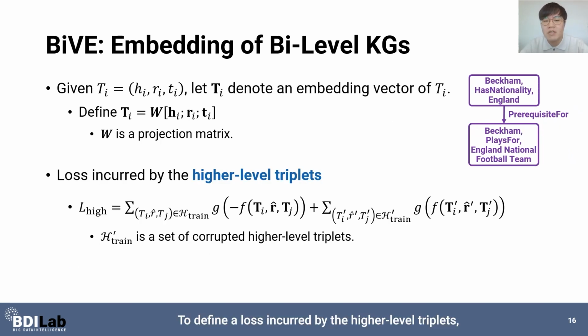To define a loss incurred by the high-level triplets, we represent an embedding of a triplet Ti, which consists of Hi, Ri, and Ti, by concatenating the embeddings of Hi, Ri, and Ti and projecting it using a learnable projection matrix W. Then the loss of higher level triplets, L-high, can be represented in this form, where the bold-faced R hat indicates an embedding of a higher level relation. Once we represent an embedding of a triplet, the way we compute the loss incurred by the higher level triplets is similar to how we represent the loss of base level triplets.